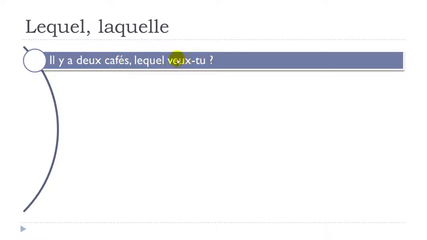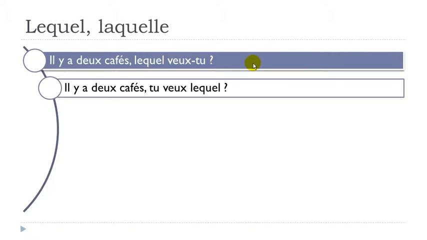Veux-tu, so remember, vouloir is to want, tu, you. Do you want? So, lequel veux-tu? Il y a deux cafés, lequel veux-tu? All right, or then it's possible as well, in that case it's more, let's say, spoken. The first one is the official one because you put lequel, and after that you change the order. Remember, first the verb, then the subject, because that's the official and formal way to ask a question. But then if you speak normally, it's possible to put the order a bit differently.